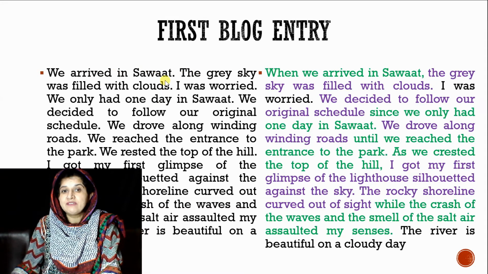Like: we arrived in Sawat, full stop, the grey sky was filled with clouds. What we did here is that the first simple sentence has been converted into a subordinate clause, and we did it by adding one subordinating conjunction: when we arrived in Sawat, comma, the grey sky was filled with clouds, right? So this is a complex sentence now.